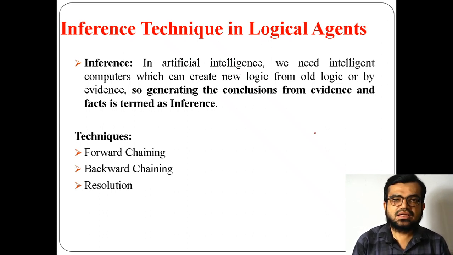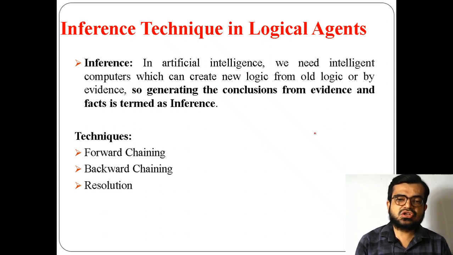For an agent, this logic helps to understand what kind of inputs are required, so that based on the given input it takes the decision, and that decision will be taken by the knowledge based agents. Now we will be discussing the process of inference here.